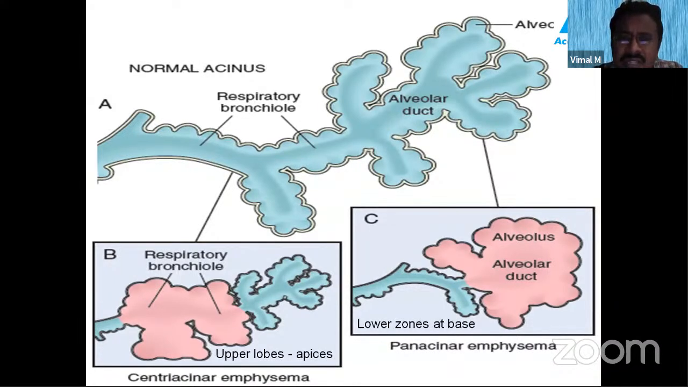Imagine it is an enzyme deficiency. What happens in this enzyme deficiency? There is dilatation of the entire acinus, the alveolar duct and the alveolar sac, everything is getting dilated. Such panacinar emphysema is common at the lower zones, at the base. So centriacinar: smokers, respiratory bronchiole, upper zones. Panacinar: the entire acinus, alpha-1 antitrypsin deficiency, lower zones at the base.